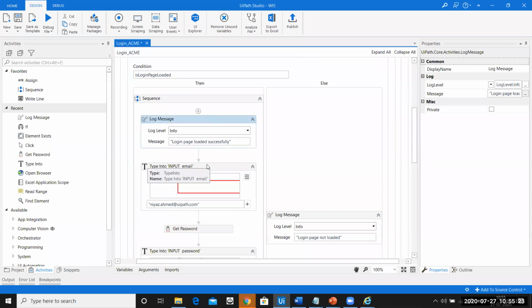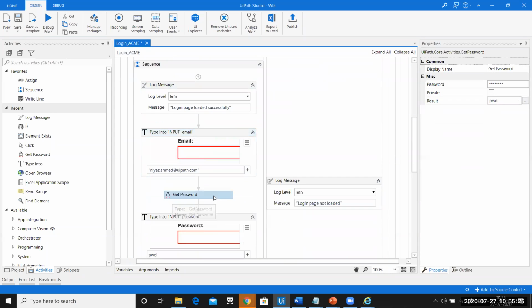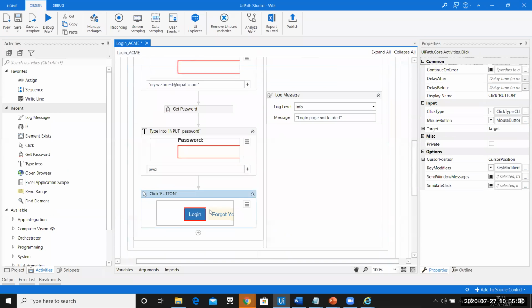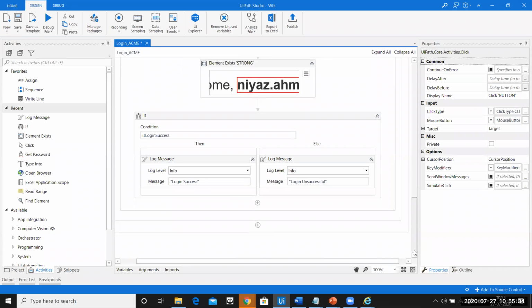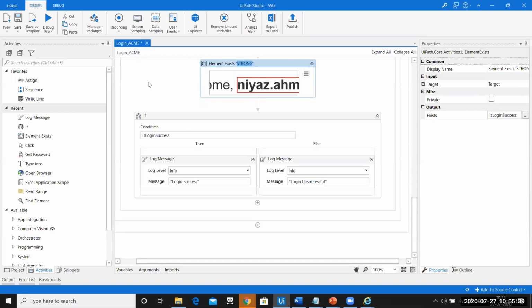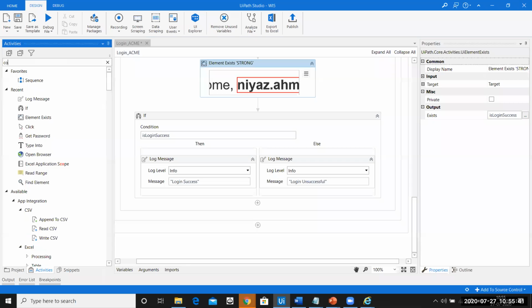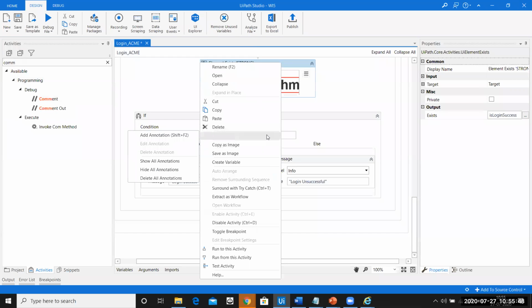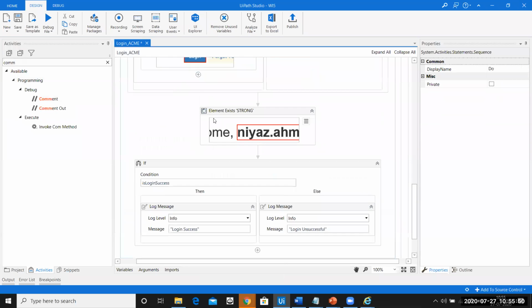Why is this log message here? What is this type into activity? What is this get password doing? What is this type password doing? What is this click button responsible for doing? So make sure that each and every activity is commented. There are 3 ways in which you can comment your code. Either use the comment activity, or use the annotations, or most of the time you can directly write your messages in the activity itself.